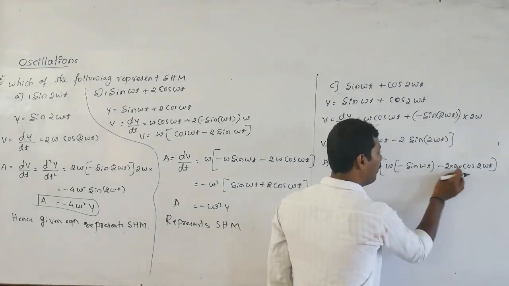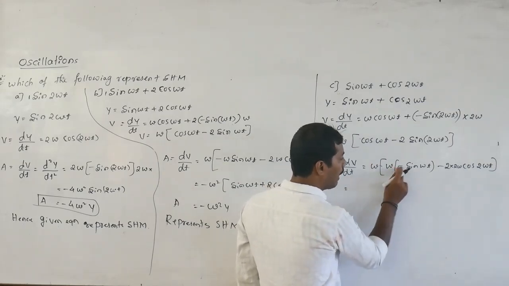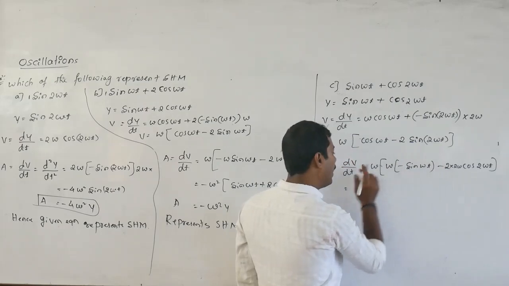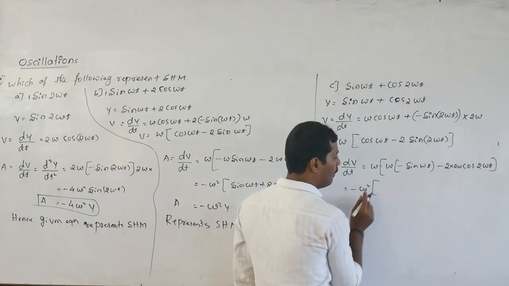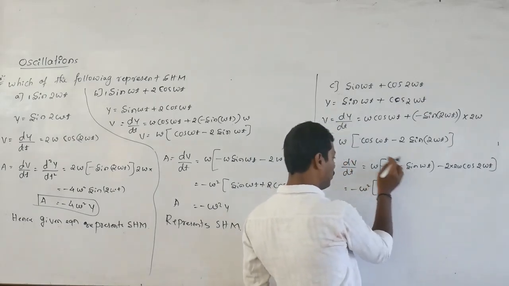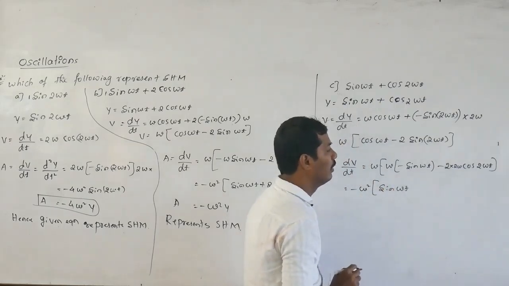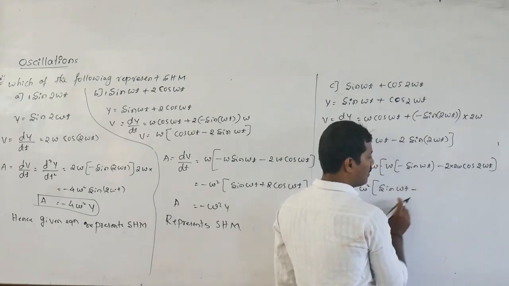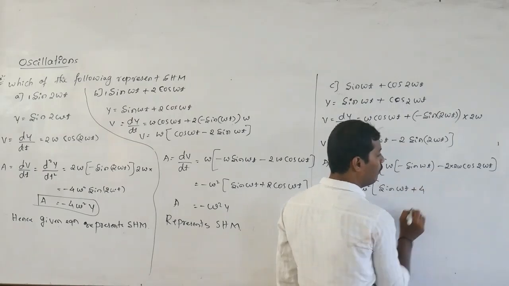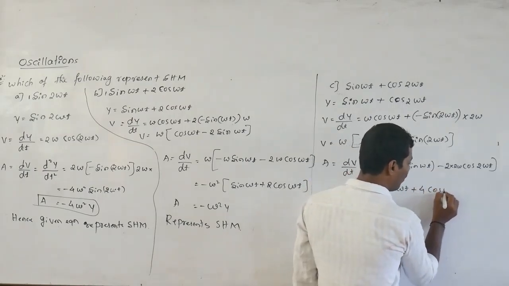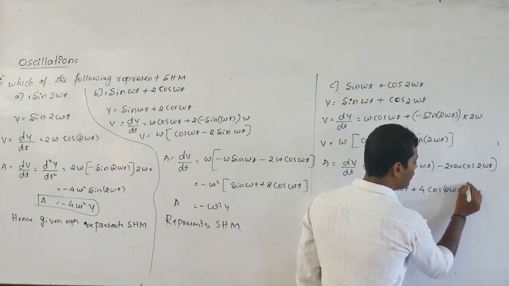Here omega, omega common outside. Common thing is omega, another omega is there. Minus sign is also there, minus sign also common. Minus into omega square. The remaining term, omega is already outside, this minus also outside. This becomes plus sin of omega t. Then minus 2 into 2 becomes, sorry, plus, minus is outside. So 2 into 2 becomes 4 cos of 2 omega into t.